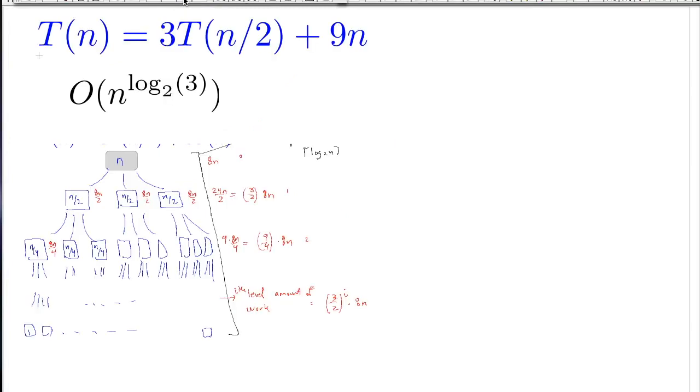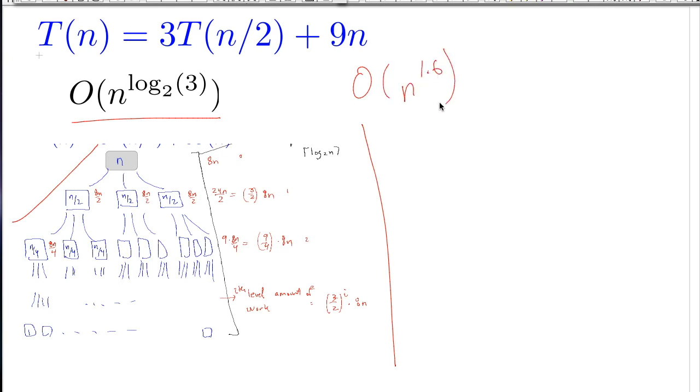Last class, I left with this recurrence that described Karatsuba, and we had come up with this tree and this calculation to give us a sense of what the recurrence would solve to. We had come up with this asymptotic solution, which was better than the n-squared algorithm. But when we came to the guess and check proof, we actually only proved this bound, just to get a sense of the technique. So now I'm going to give a guess and check proof for that recurrence that gives the tight asymptotic upper bound here.